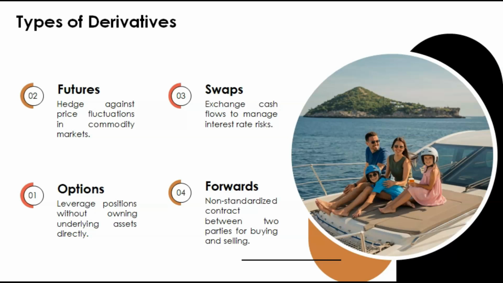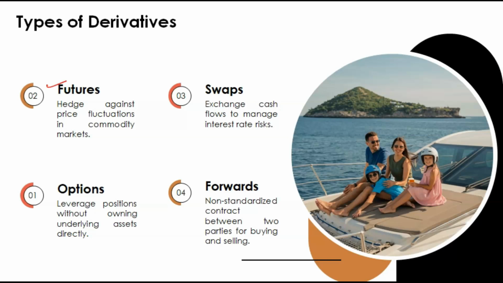Suppose today, in the month of May, I am doing an agreement, I am a buyer, with the seller that in the next month, in the month of June, I will buy this commodity at the price which is there today, at the current price. Means the purchasing will be done on some future date, after 1 month, but the price is decided now only.